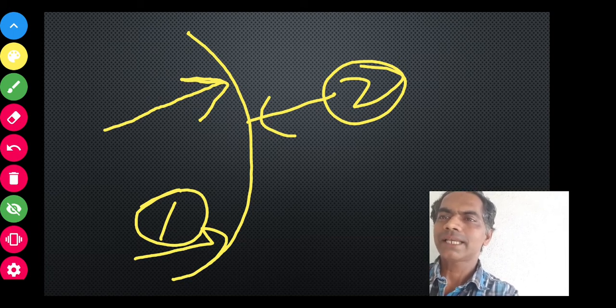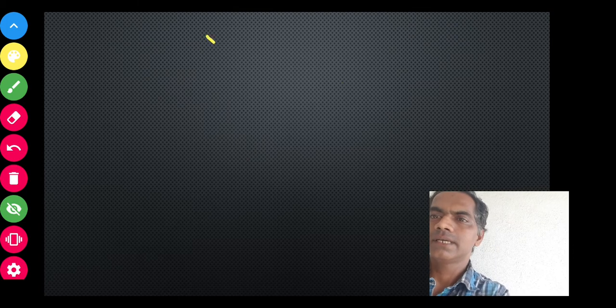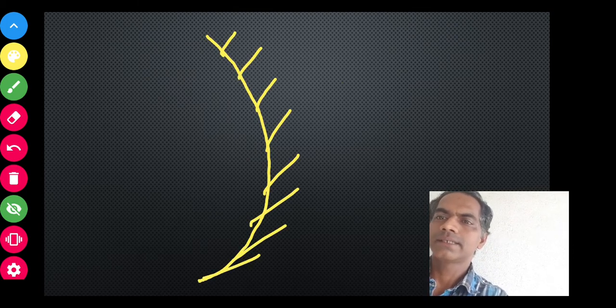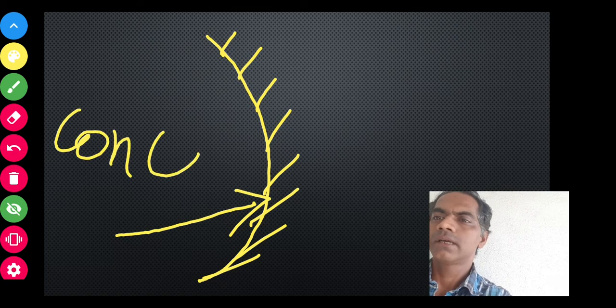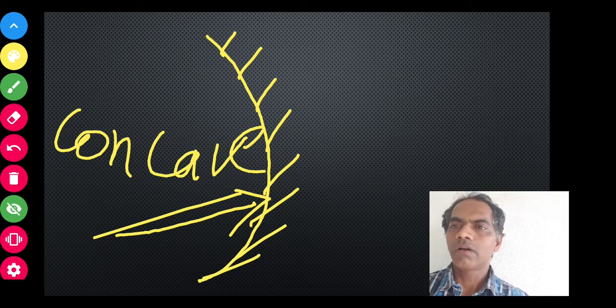If we make this inside part the reflecting surface, and make the other side opaque, this type of mirror is called a concave mirror.